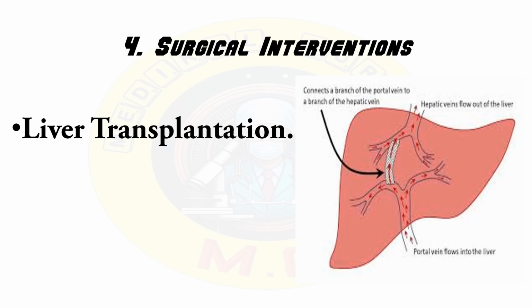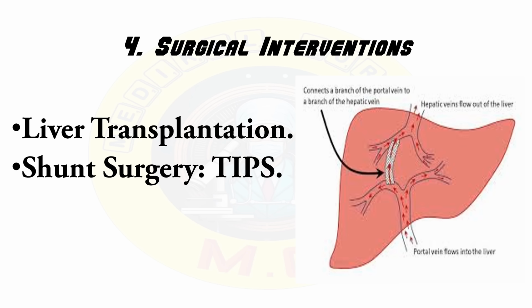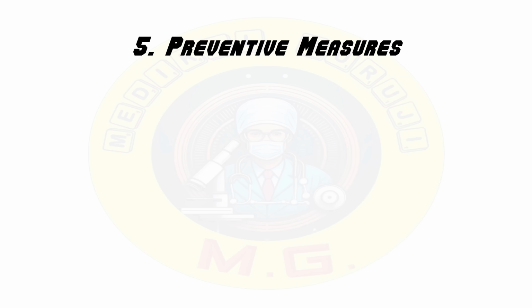Liver transplantation is indicated for patients with end-stage liver disease or decompensated cirrhosis. It involves replacing a diseased liver with a healthy donor liver. Shunt surgery: procedures like transjugular intrahepatic portosystemic shunt, TIPS, to reduce portal hypertension and manage complications like variceal bleeding.